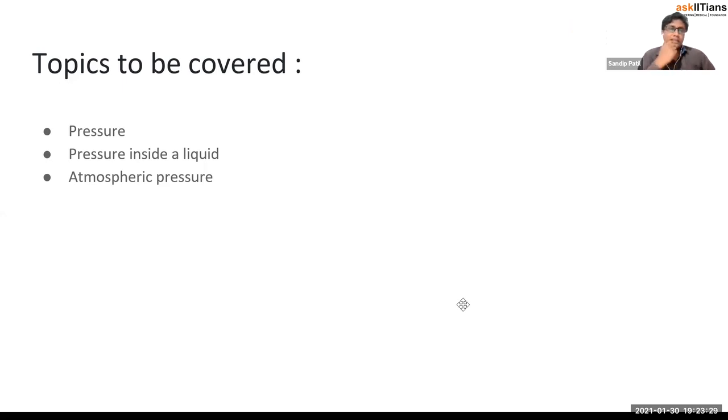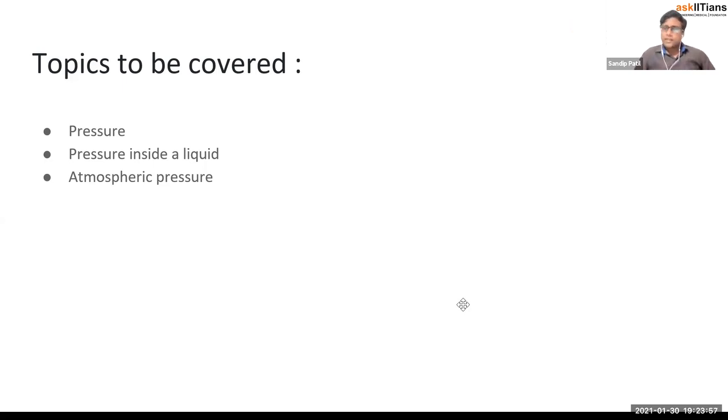atmospheric pressure, right? Earth has an atmosphere, so if there is an atmosphere, what is it? It is nothing but a mixture of gases, right? Which gases are most abundant in our Earth's atmosphere? Nitrogen is there, oxygen is there. Nitrogen and oxygen are the most found gases in our atmosphere. Then we have carbon dioxide and other gases in small amounts, obviously, right?